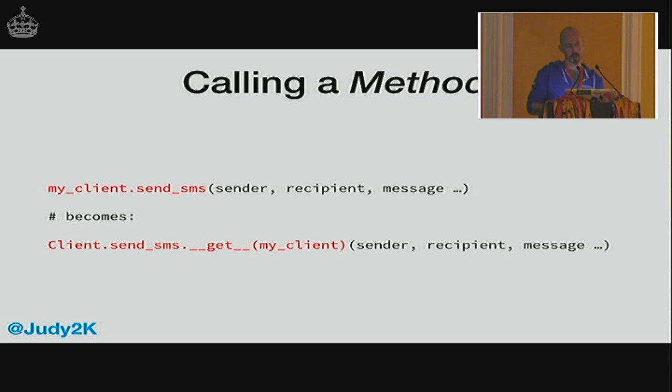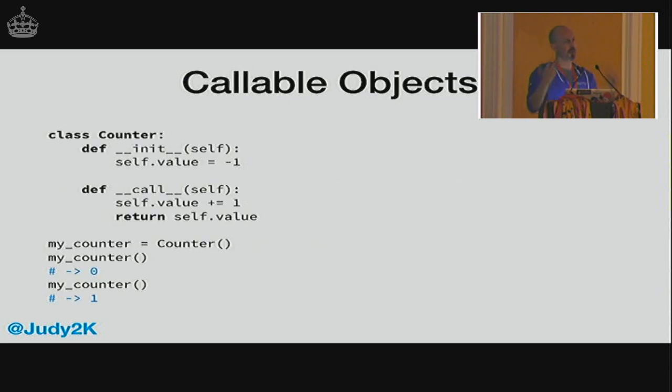And so this gets us into how you can have things that are callable that aren't actually functions, because the thing you're returning, this method, is a callable, and it's not really a function. So this is how you define an instance that is callable. You just add a dunder call method to it, and then once you've got an instance of it, you can call it as if it was a function over and over again, and it can store state on self or access state from self as much as it likes.